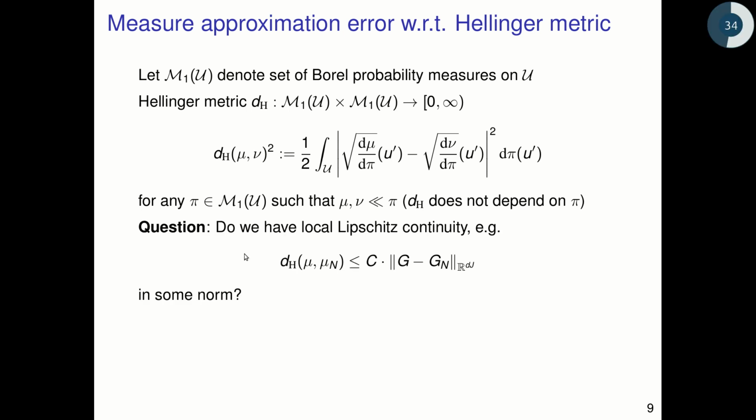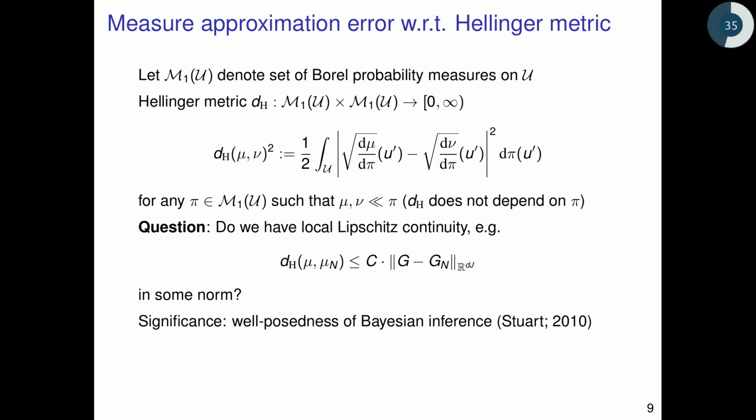The question is now, do we have local Lipschitz continuity, something like the Hellinger metric or the Hellinger distance between the true posterior mu and the random approximate posterior mu n? Can we bound that from above by a constant times the error in the forward models? And the significance of this is that it's important for well-posedness. In fact, it's stronger than well-posedness of Bayesian inference.